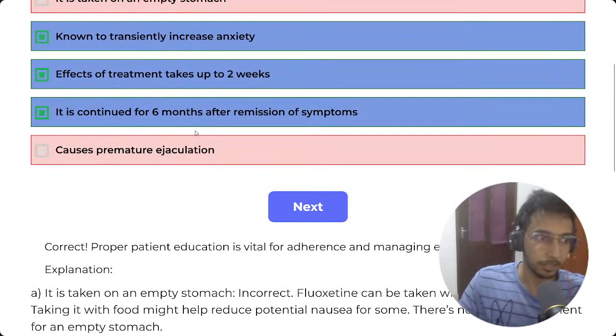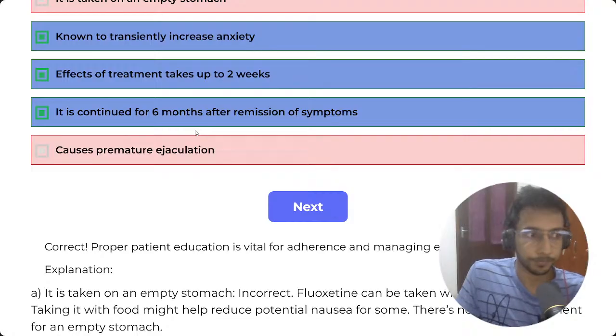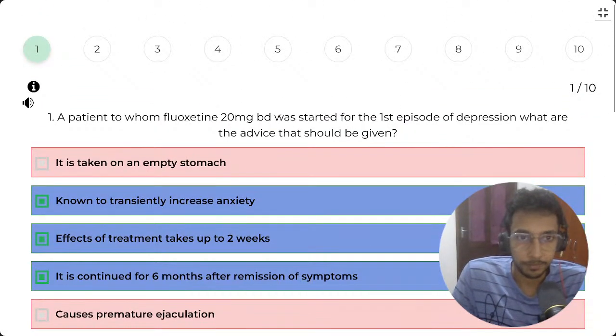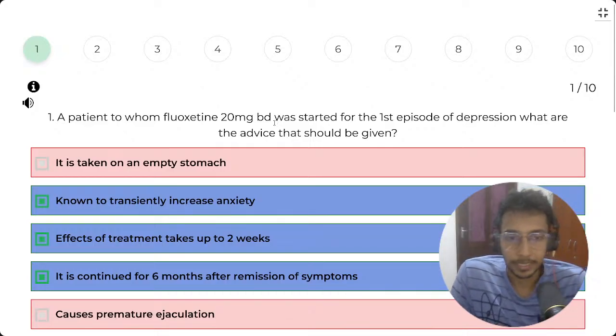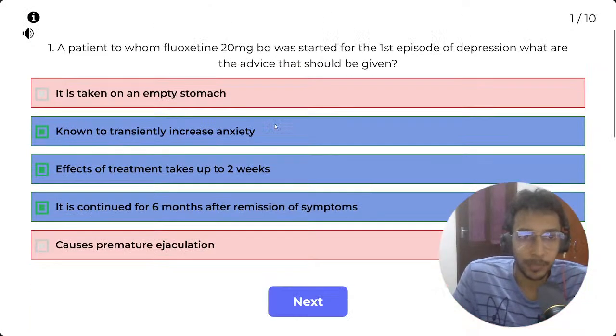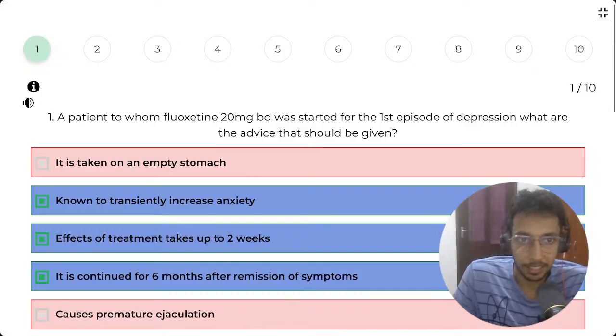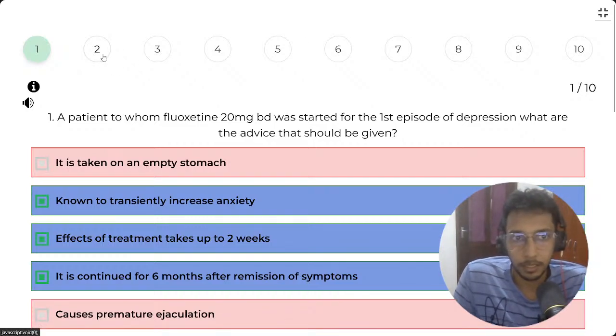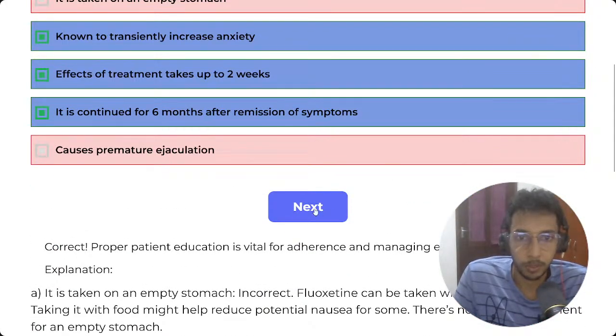So another thing that you need to note about SSRIs is that these can cause drowsiness, and these can cause insomnia. So it's been said that you need to take these in the morning and not at night. But I've been told by psychiatrists in Sri Lanka that for Sri Lankans, it generally works better and is tolerated better when you give it at night. I'm not sure what the reason is. I'm not sure how the insomnia is being affected in that case. Anyways, let's move on to the next question.